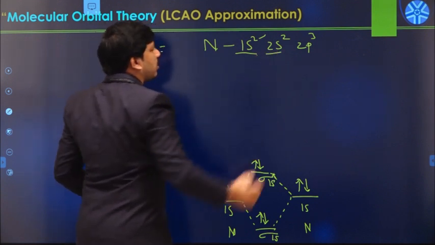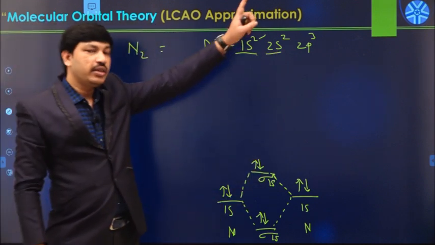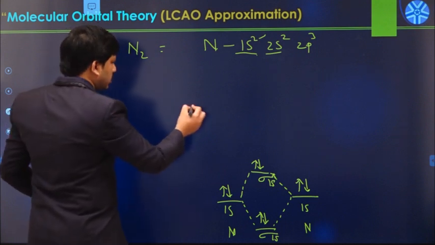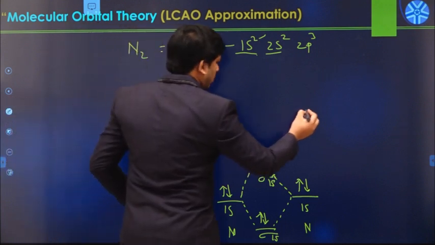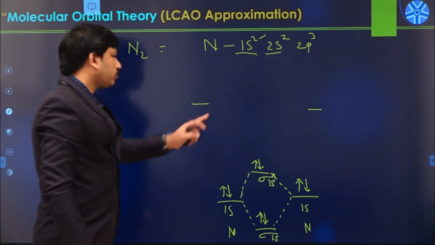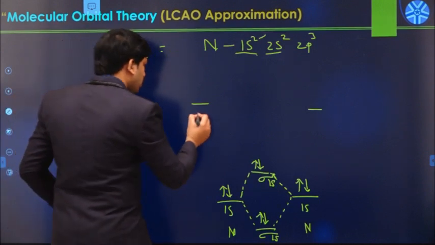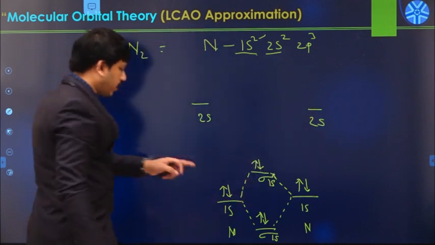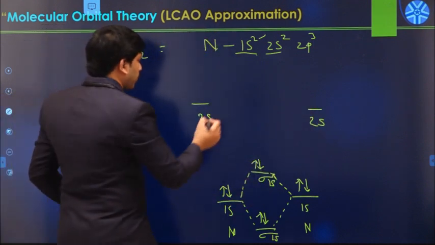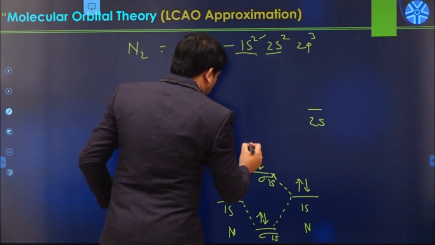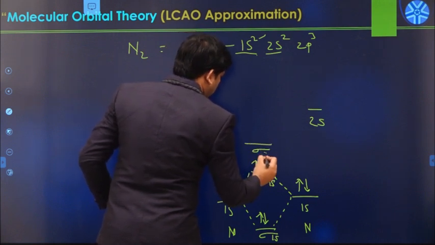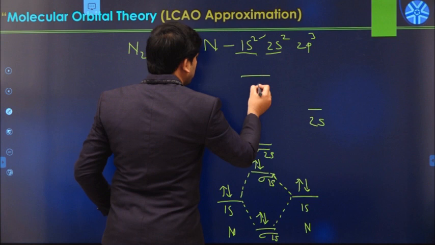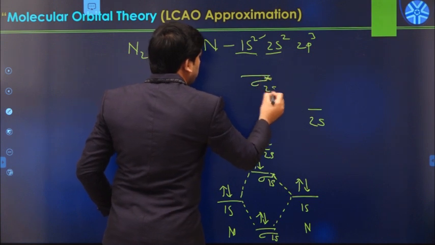Now a 2s atomic orbital combines with another 2s atomic orbital. This is the 2s and this is the 2s of the other nitrogen atom. This combination produces sigma 2s and sigma star 2s.